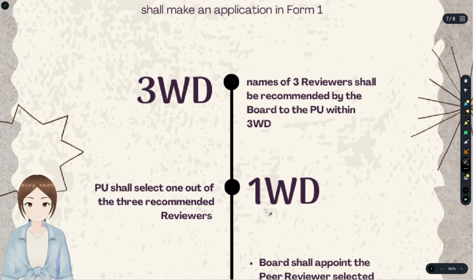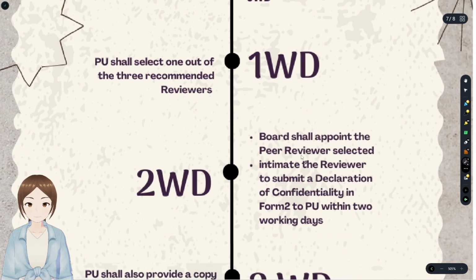Then within 1 working day, the practicing unit shall select 1 out of the 3 recommended reviewers. Then after the selection, the board shall appoint the peer reviewer within how many days? 2 working days, and intimate the reviewer to submit the declaration of confidentiality in form 2 to the practicing unit within 2 working days.